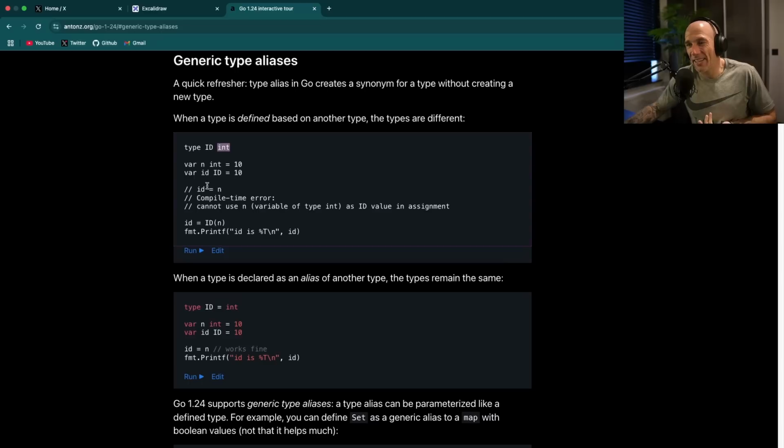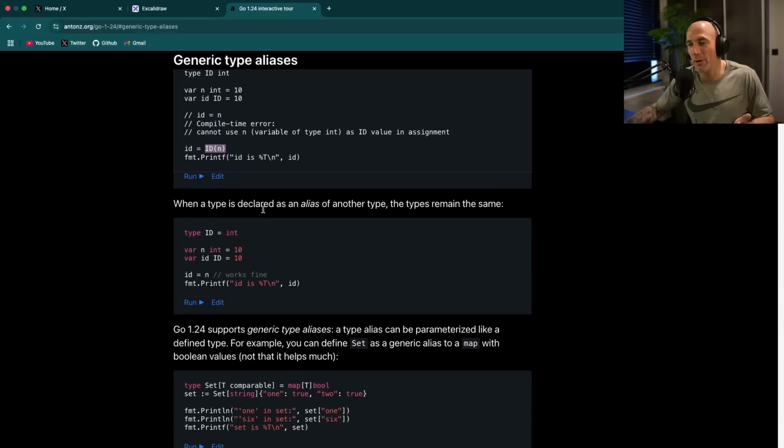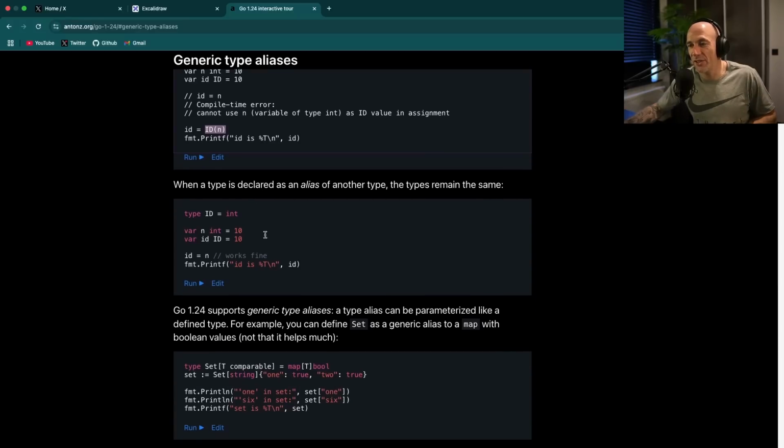This was so annoying, and what you needed to do right now, you guys will know it, is wrap this n with this ID type, right? You need to wrap this. And I use this all the time. It's pretty annoying. But now it's basically solved because right now the compiler understands that this alias is an int and you can just assign them to each other and it works perfectly fine. This should actually be already supported by the compiler a long time ago, in my opinion. But hey, it's now here, so thank you very much, Go team.